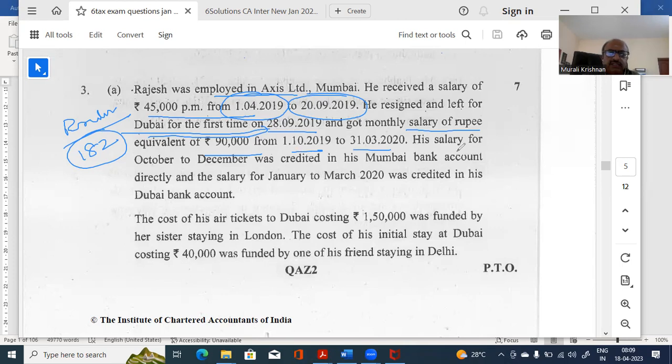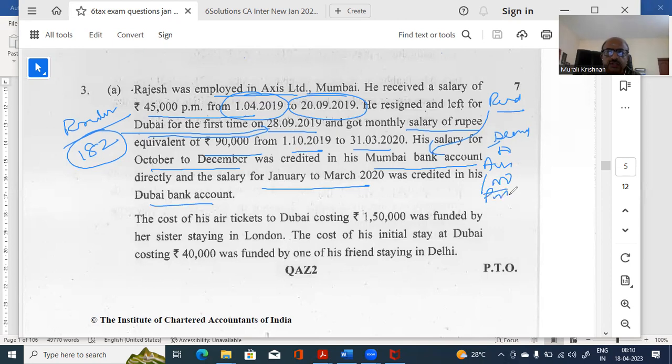However, his salary from October to December is credited in Mumbai account. Now we go to the deemed to accrue or arise concept. Under deemed to accrue or arise, if it is received in India, it is deemed to accrue. Therefore, this period from October to December will get taxed because he has received it in India. And the other part, salary from January to March, is credited in Dubai. So this is totally free, no problem.